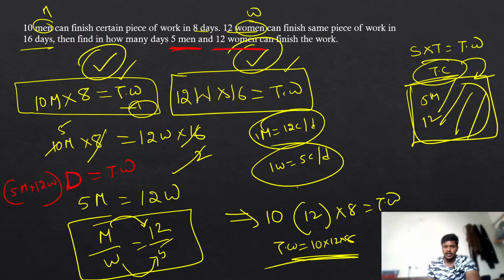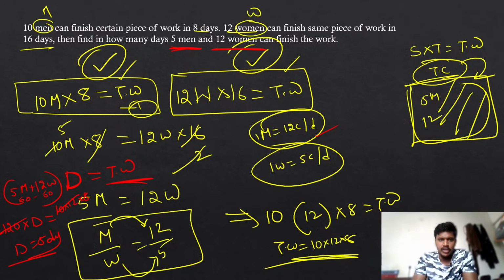See, 5 men, 1 man equal to 12, means 5 men equal to 60. 1 woman 5 means 12 women 60. Total 60 plus 60, 120. So 120 into how many days should be equal to your total work, which is 10 into 12 into 8. So D equals directly 8 days.